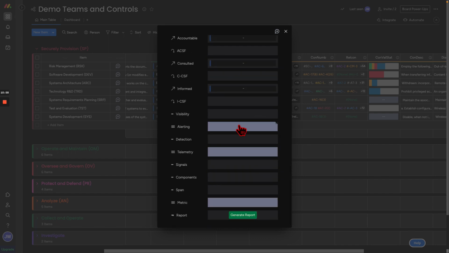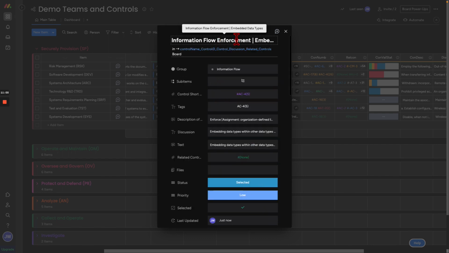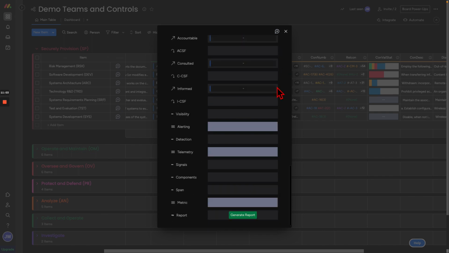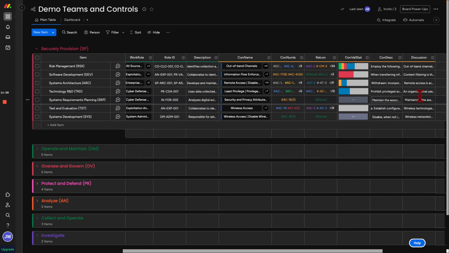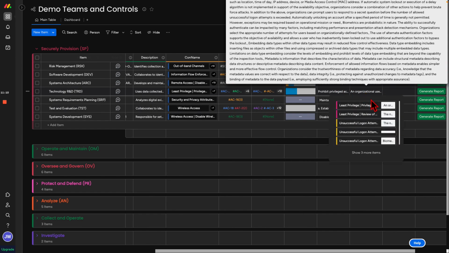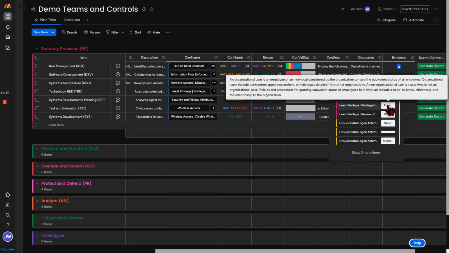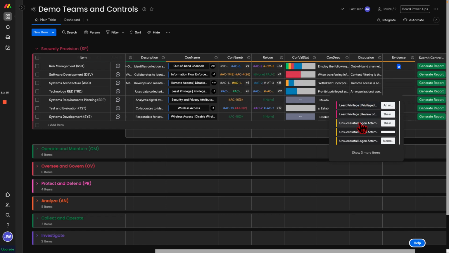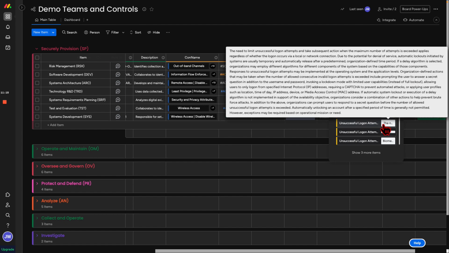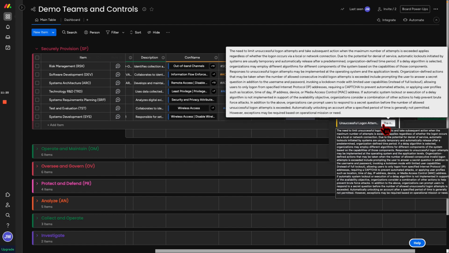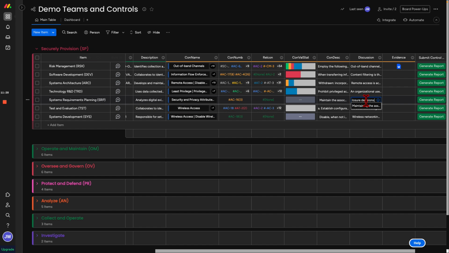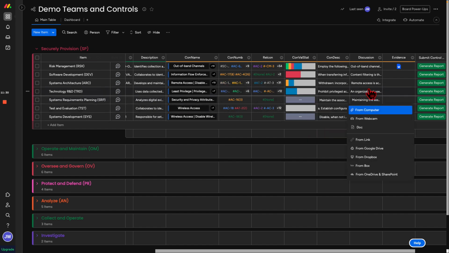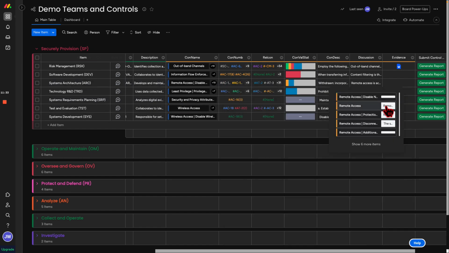It's going to be selected. And the same thing, we can build our entire information flow and enforcement framework, and we can really have an understanding about what is going on there. And then we have our discussion questions pertaining to it, so we can drive into our discussion questions about how does least privilege work, how does unsuccessful login attempts work, right? And you can roll over this and you can start to read it. This works better in the web browser than it does on mobile, but again, we can generate report in the right-hand column. But let's continue on this so we can see what's responsible here.